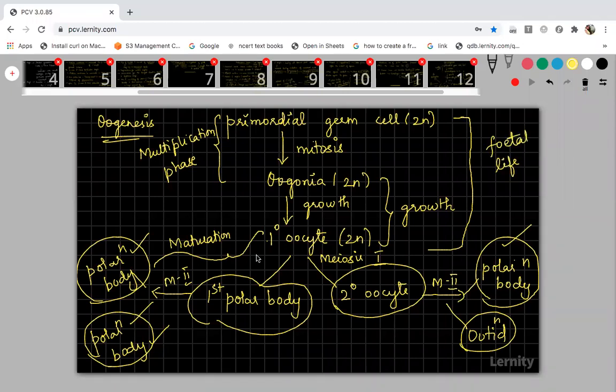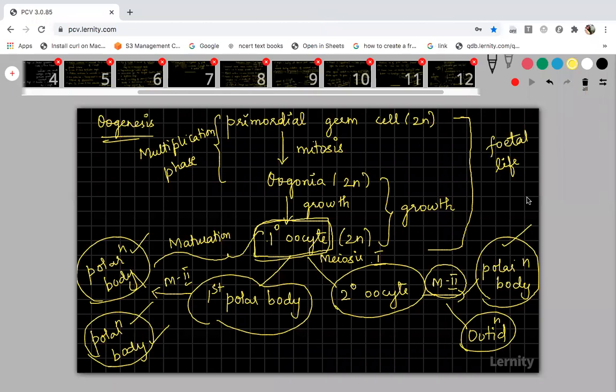By the time of birth, the female baby will have the primary oocyte. After this, the growth phase will continue till puberty, and many changes will occur. Then after entering the maturation phase, this primary oocyte will undergo meiosis 1 and meiosis 2. And meiosis 2 will occur only after the entry of sperm.